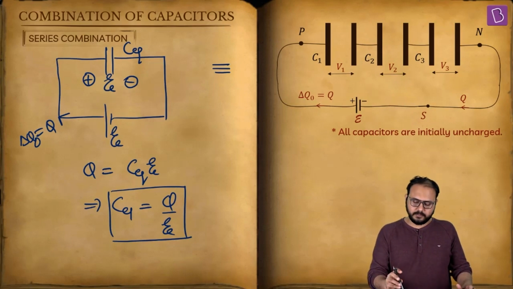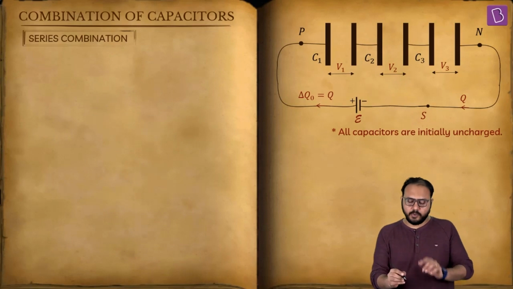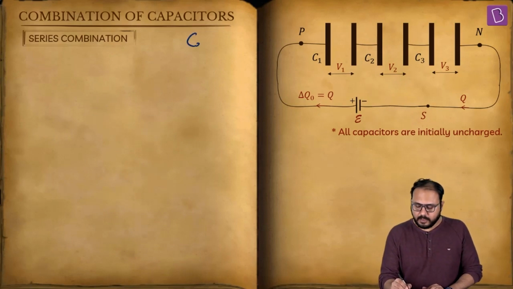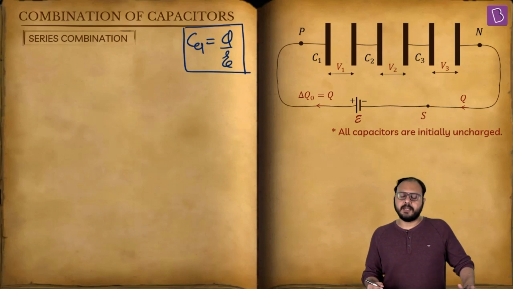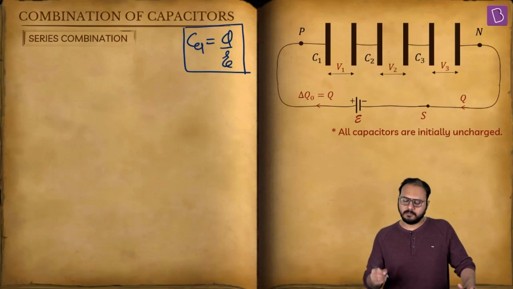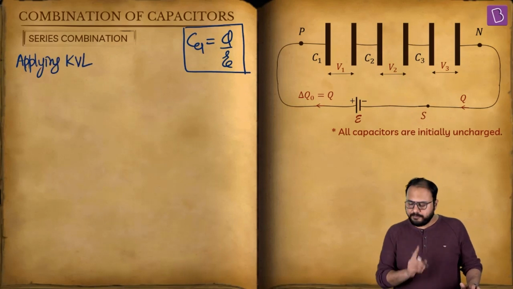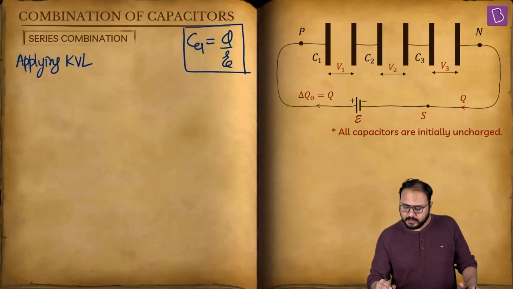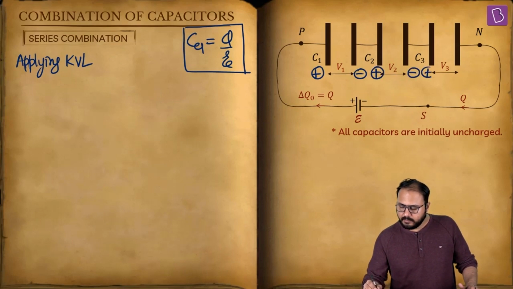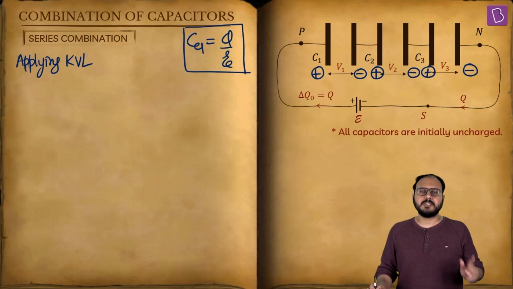Let's find the value of C equivalent equal to Q by E. Now look at the parent diagram. You are looking for C equivalent, Q by E. Don't forget that. Applying KVL. Before you apply KVL, the first thing you should do is mark a plus, a minus, a plus, a minus, a plus, a minus, because it matters how you go.